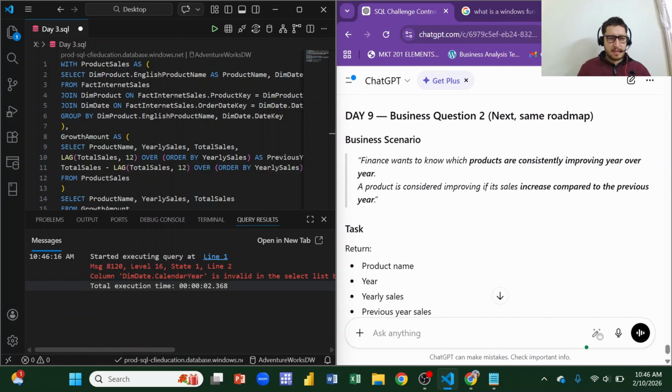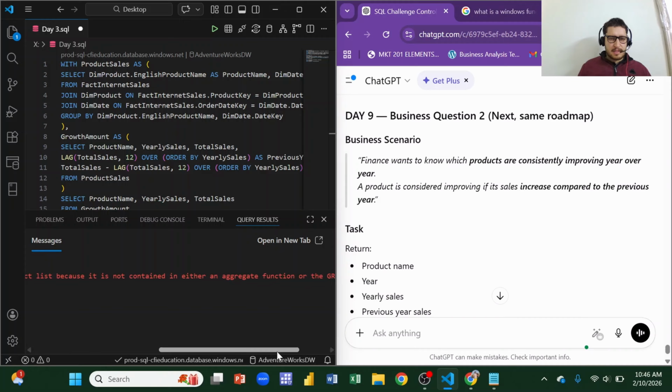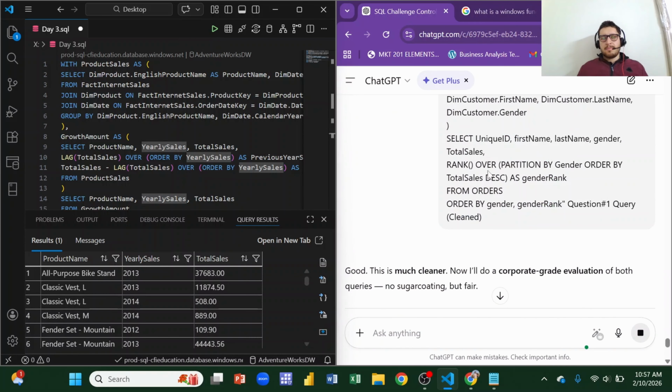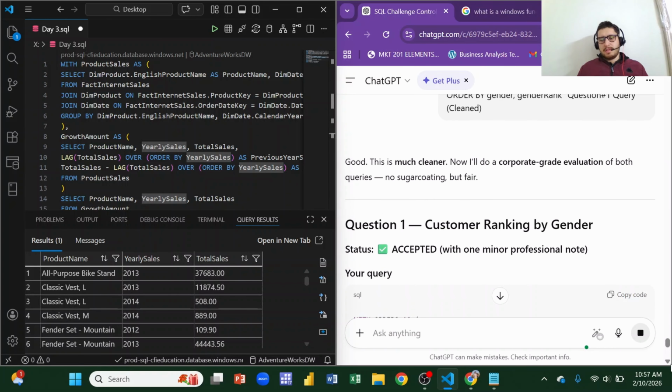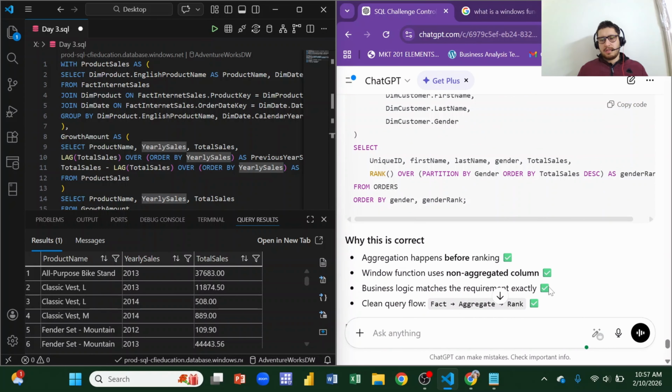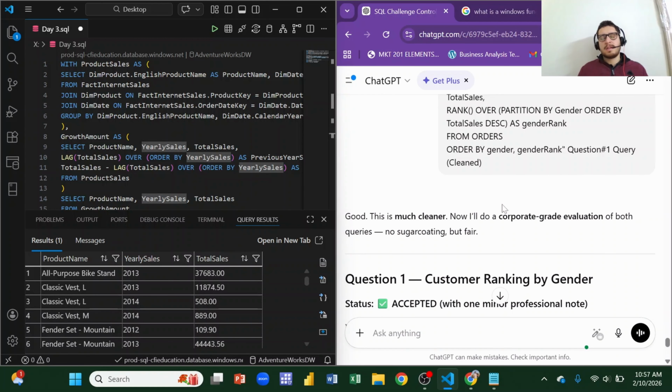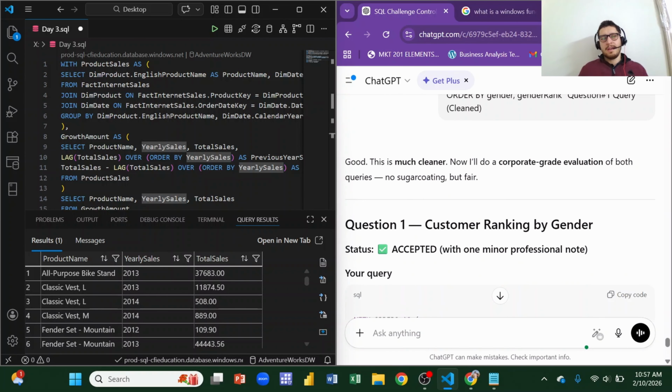Okay, so there's a problem here. Dim date calendar year is invalid in the select list because it is not contained in either an aggregate function or the group by clause. Now I have shared both my queries, because ChatGPT had asked me to share them. So I have shared my query 1 and query 2 with ChatGPT after making the necessary adjustments, because it wanted to check them. For question 1 it says this is much clearer and gives a corporate grade evaluation of both queries, no sugarcoating but fair.